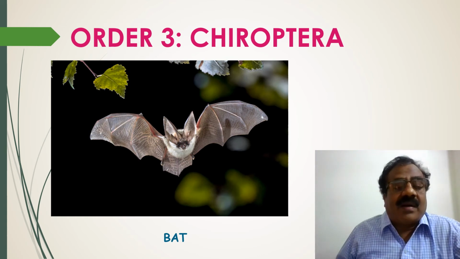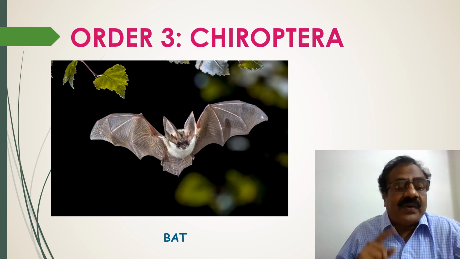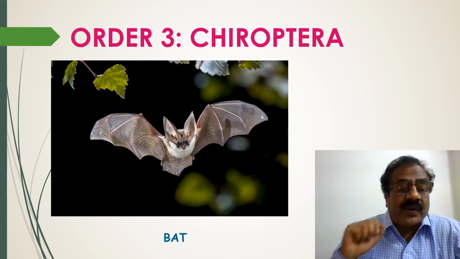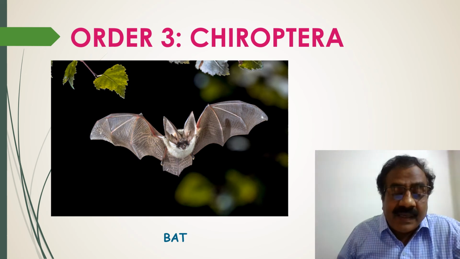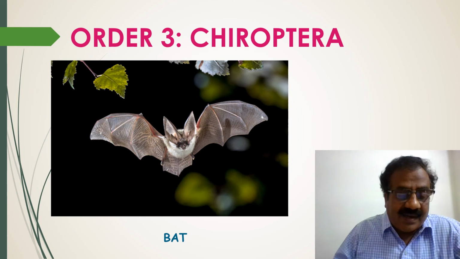Eyes are small and the sense of vision is very weak. Bats possess echolocation apparatus which help them to locate objects during flight. The pinna is large and sense of hearing is very acute. Pneumatic bones are present here. Milk teeth are shed and permanent teeth appear before birth. Example, bat.